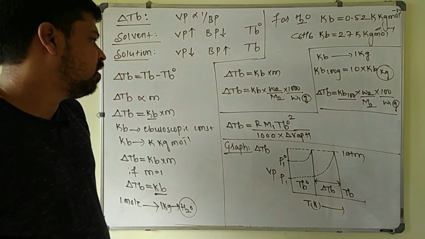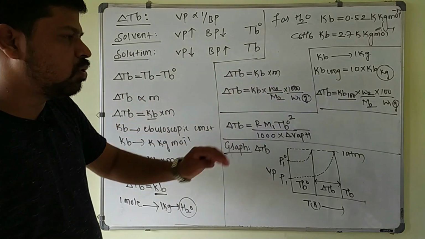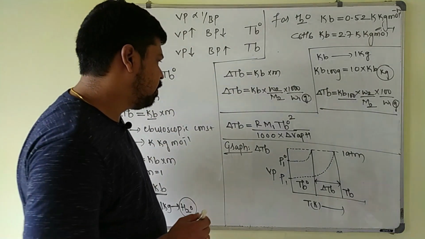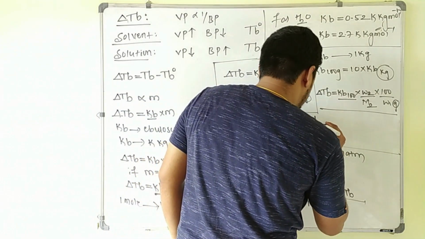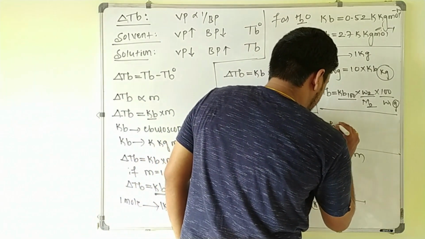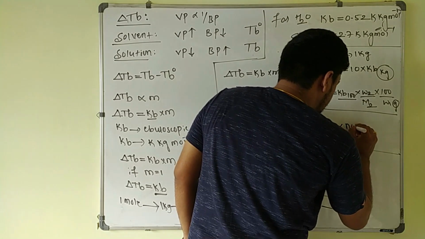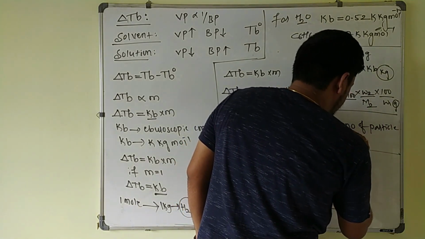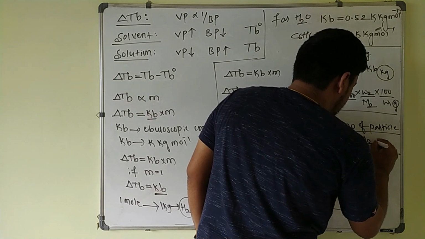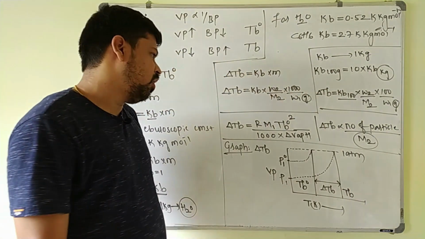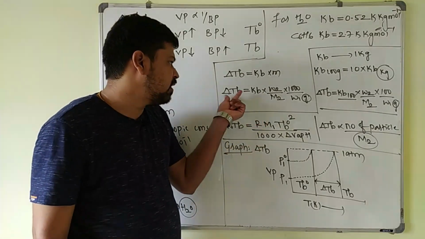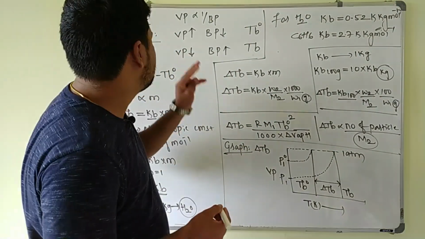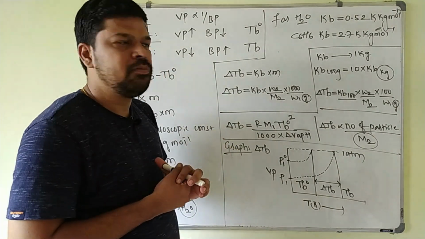This is the graph you have to remember here, and this is about the elevation in the boiling point, always keep that in mind. And this is also a colligative property. Elevation in the boiling point is directly proportional to the number of particles, and it is inversely proportional to the molar mass of the solute. So by using this formula you can calculate the molar mass of the solute that is added to the solvent. So this is about the elevation in the boiling point.